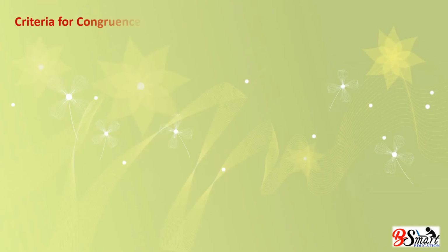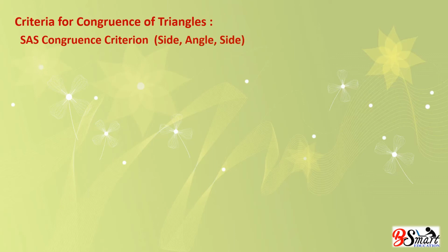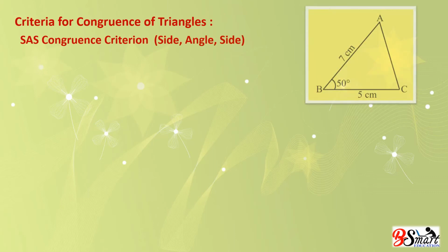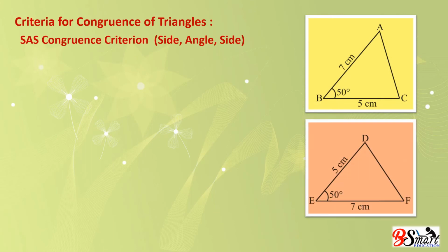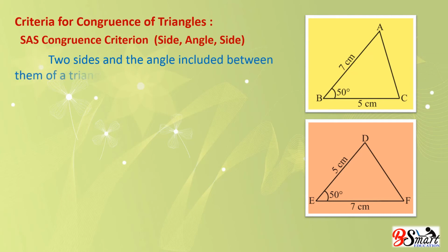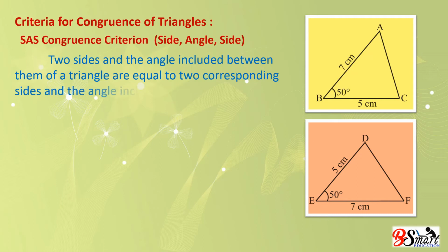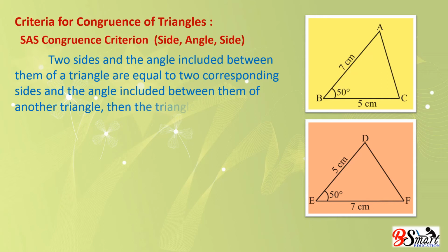Criteria for congruence of triangles. SAS congruence criterion means side, angle, side. Two sides and the angle included between them of a triangle are equal to two corresponding sides, and the angle included between them of another triangle. Then the triangles are congruent.